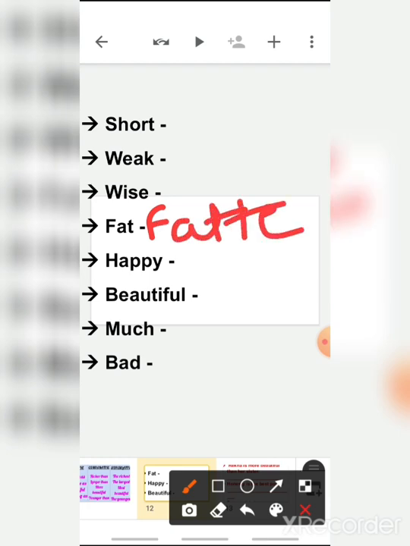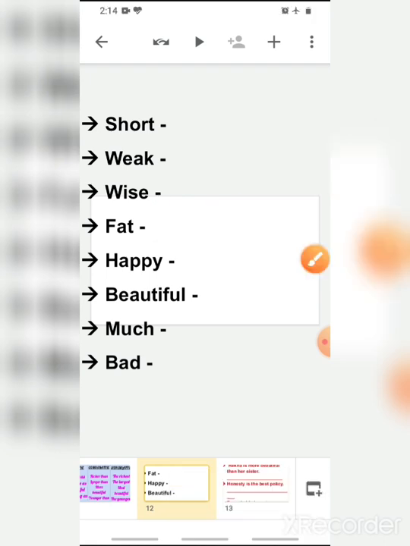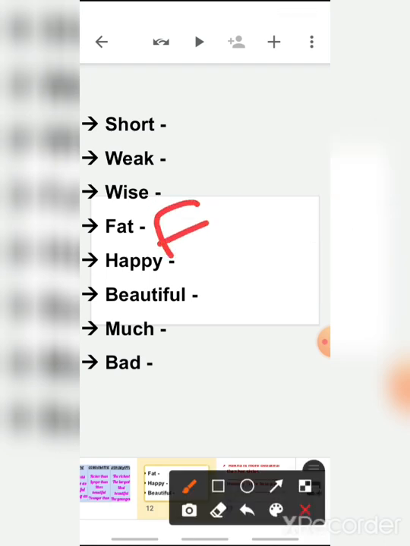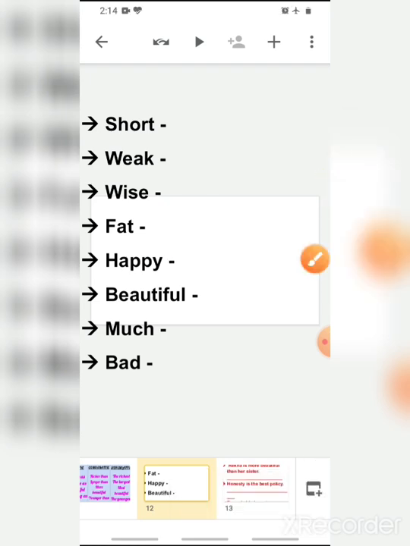Fatter. Comparative degree of fat will be fatter. And what will be the superlative degree? Fattest. Fattest. Then happy.